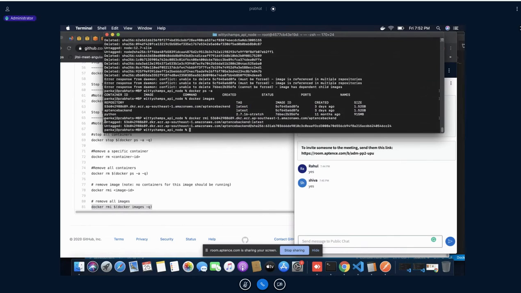So now you can see they have not actually removed this Docker image; rather, they have simply untagged it. That's it. So guys, did you understand the logic behind it? Why do the two Docker images have the same ID? Is that clear, Rahul, or not?